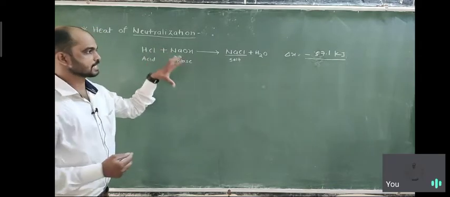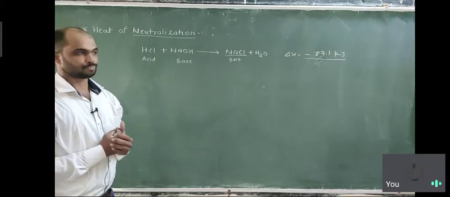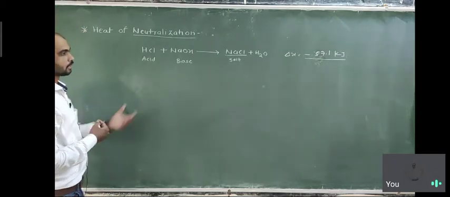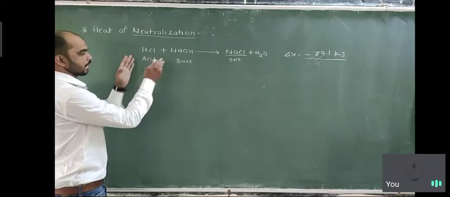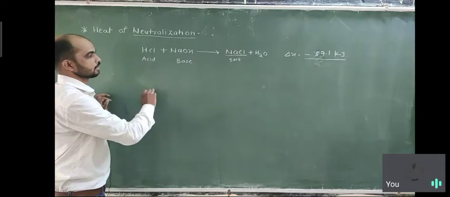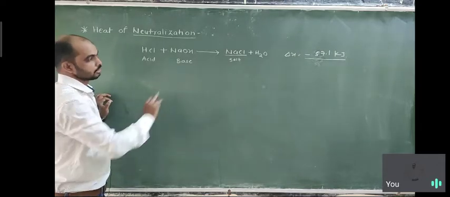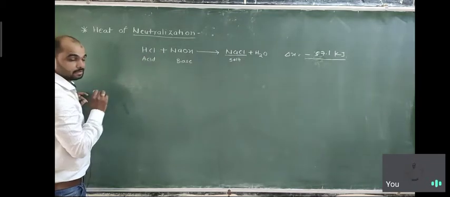This reaction is basically carried out in aqueous medium, and when reactions are carried out in aqueous medium, the acid and base first ionize themselves and then neutralize each other and form the products. Suppose this reaction is carried out in aqueous medium.